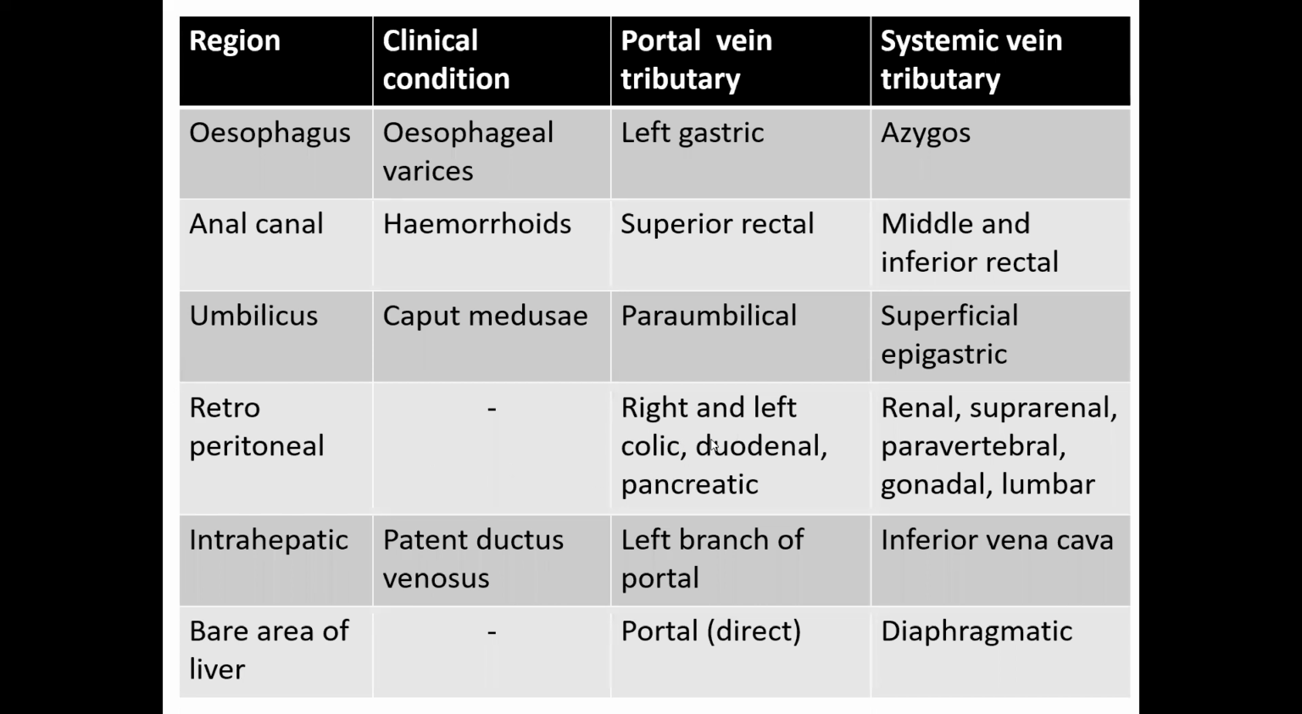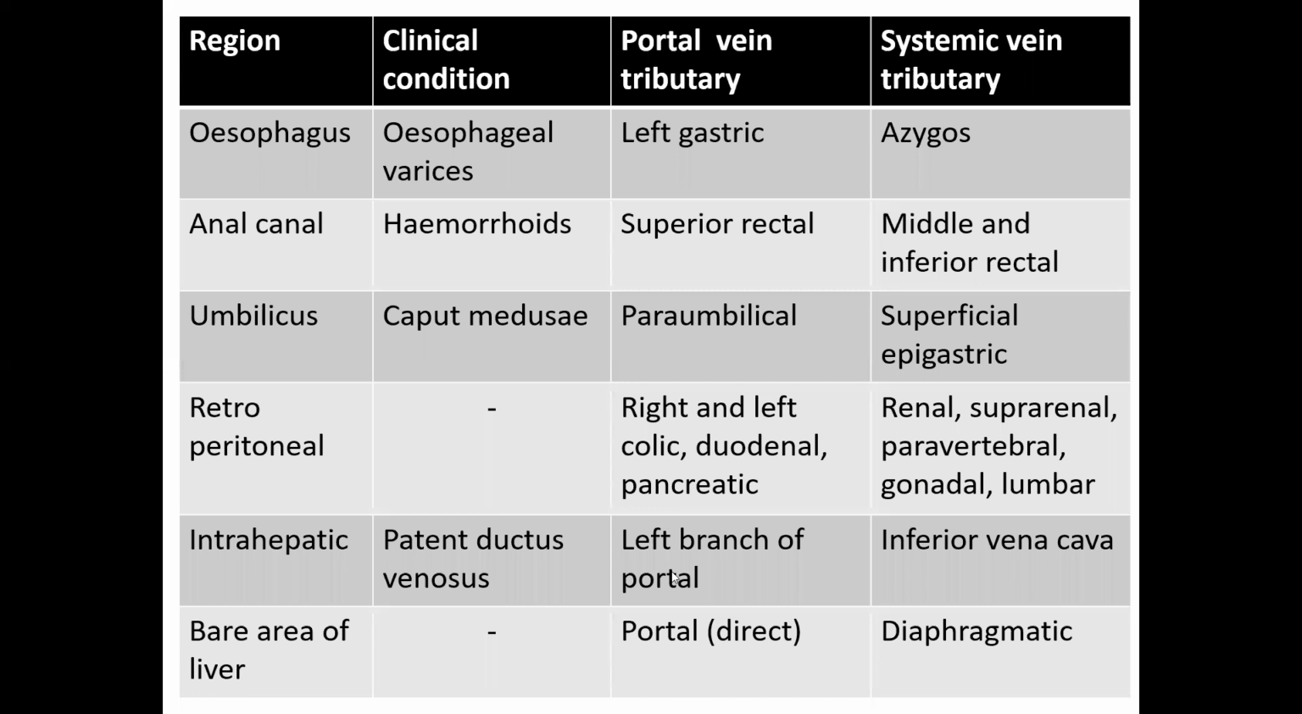The right and the left colic, the duodenal and pancreatic veins, all of which are GI tract and GI organs, will drain into the portal system. Because the retroperitoneal organs, the body wall, renal, suprarenal, paravertebral, gonadal, and so on, the regions which are not covered by peritoneum, those areas will anastomose with the portal system.